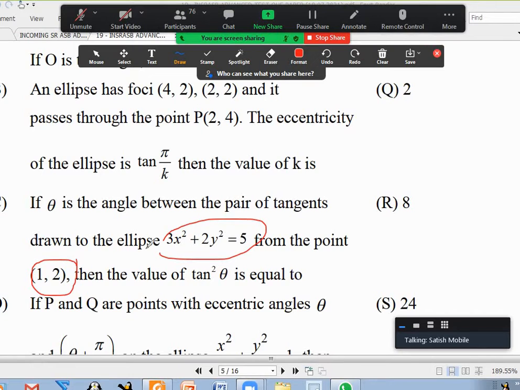Substitute 1, 2, square it. You'll get a quadratic equation, and the sum of the roots and product of the roots. And then tan theta equal to mod m1 minus m2 by 1 plus m1 m2. Is it okay? Or you want me to solve the whole thing? Is it okay, C bit?